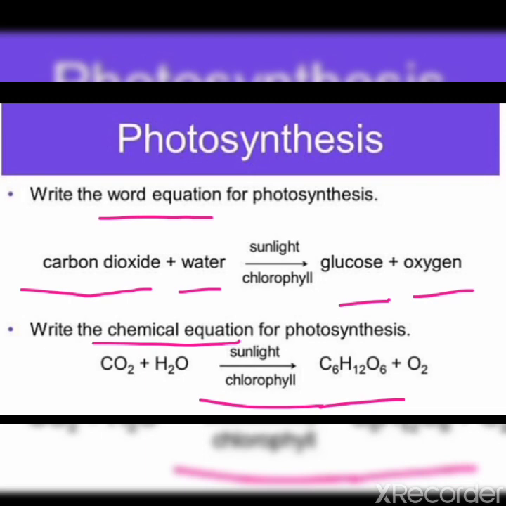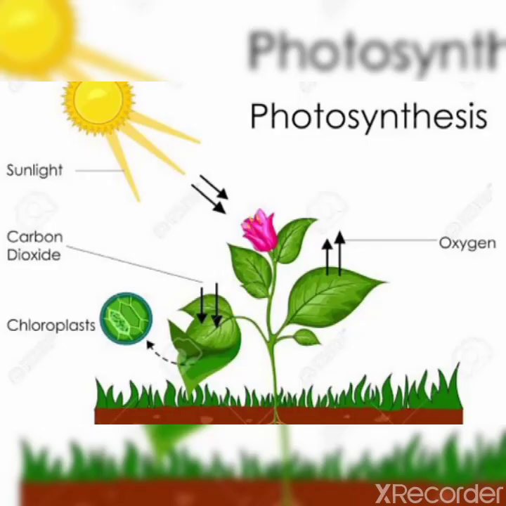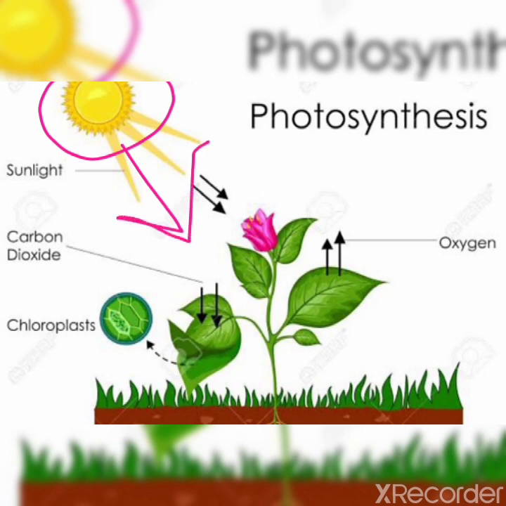So these two are the word equation and chemical equation for photosynthesis. For the photosynthesis process, plants take energy from the sun. The sun gives energy to the plants for the photosynthesis process. Clear, children?